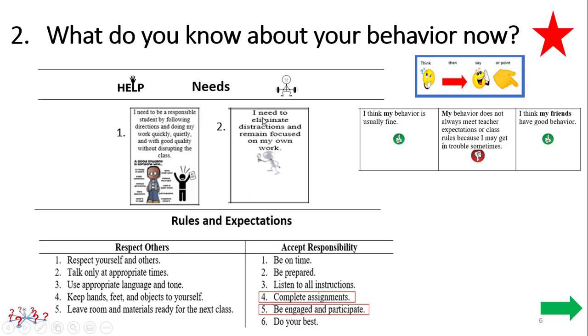While, yes, you sure do need to eliminate distractions and remain focused on your work, the thing that we keep coming back to that addresses the function of your challenging behavior, especially in terms of getting attention and not disrupting the class and not escaping work that you should definitely be doing, is making sure that you're setting your goal around being a responsible student. And what does that look like?